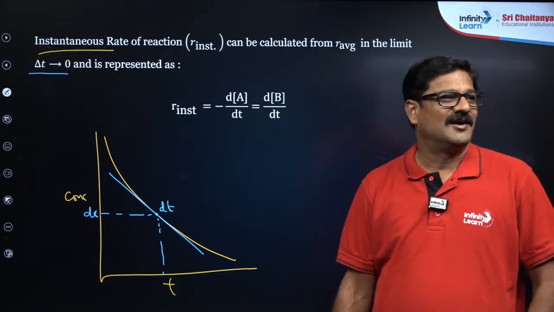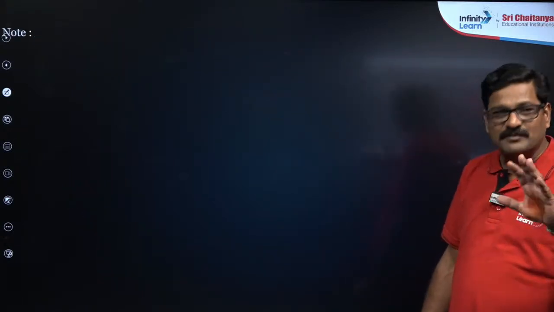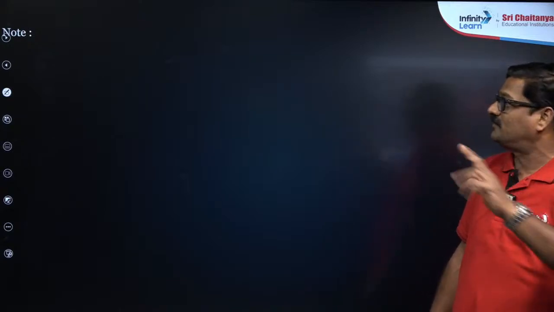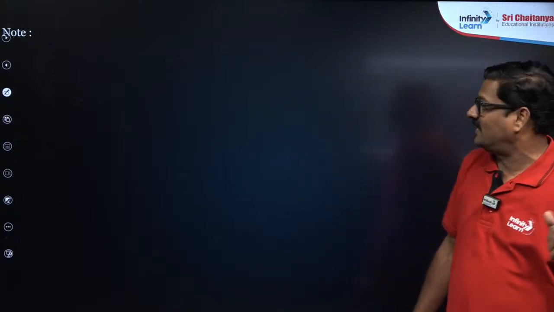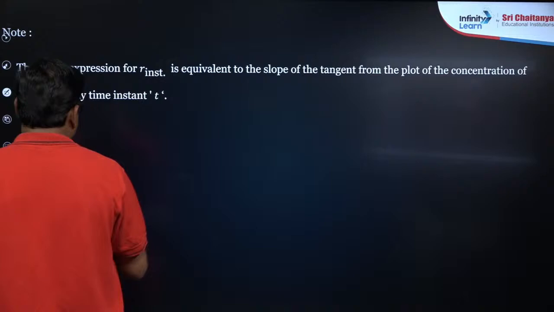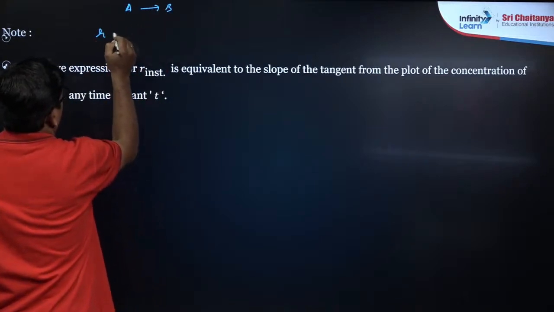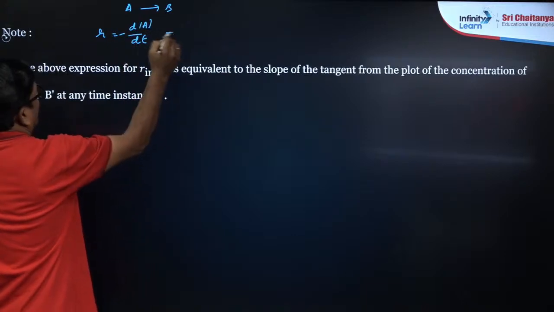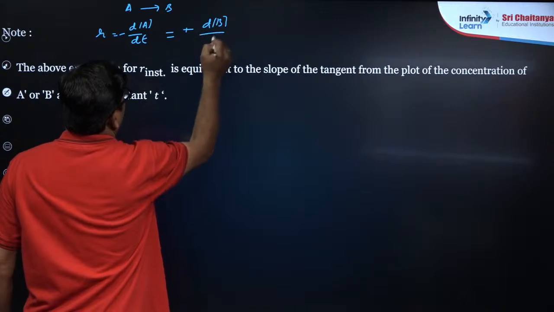Want to see? Okay. So let's talk about more details, some very important noteworthy points, only for this instantaneous and average rate of reaction. Right, first one. For the above reaction, if A gives rise to B, the rate is going to be minus dA by dt and is equal to dB by dt.